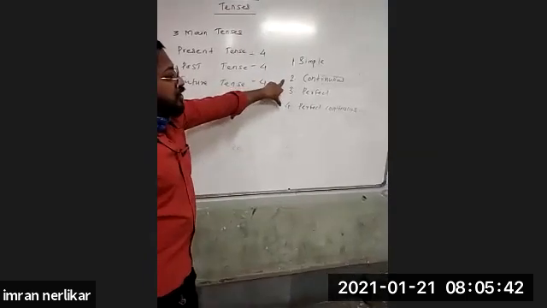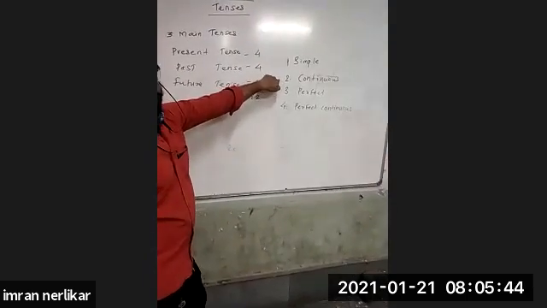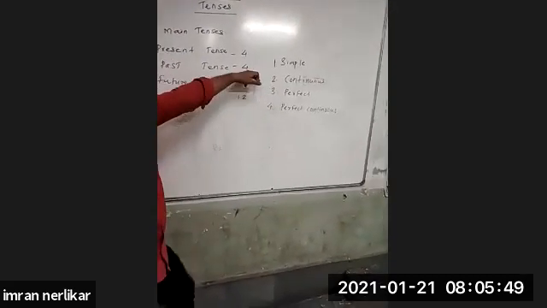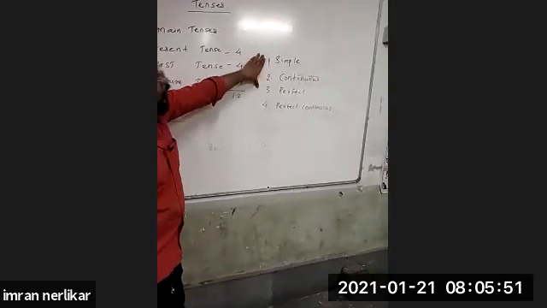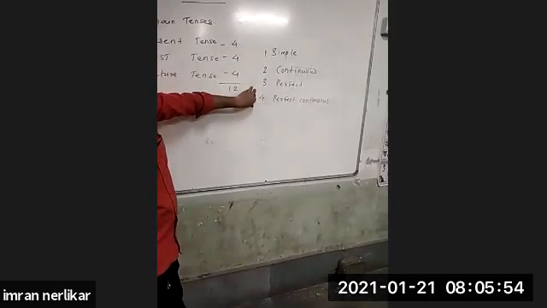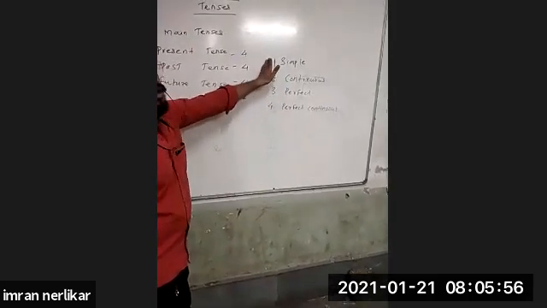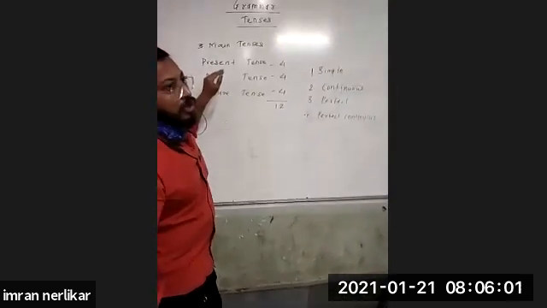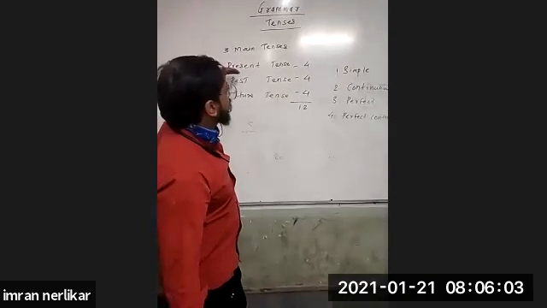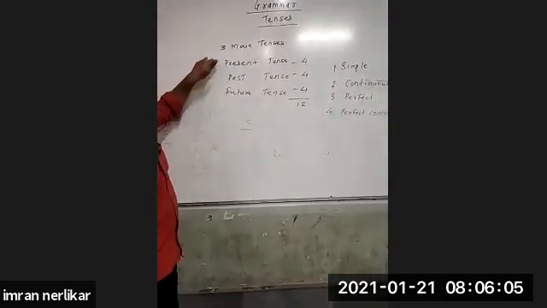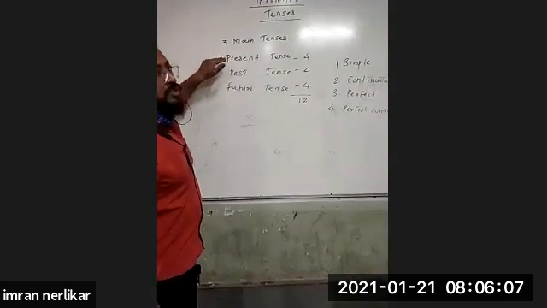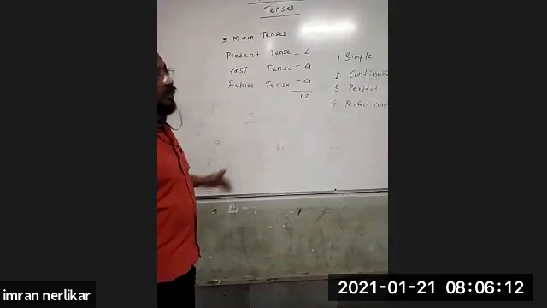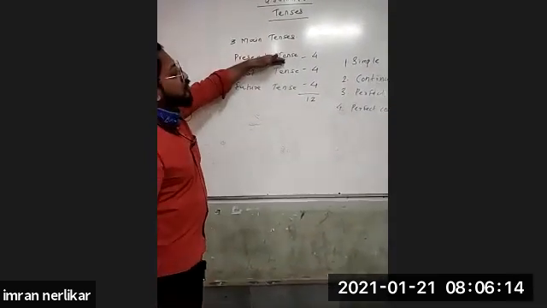This continuous tense is also called progressive tense. Continuous tense and progressive tense are the same. So just remember these four names and then you can write the names of all these subtenses. No need to remember separately, like simple present tense, continuous present tense, perfect present tense, perfect continuous present tense. Separately it is difficult to remember.